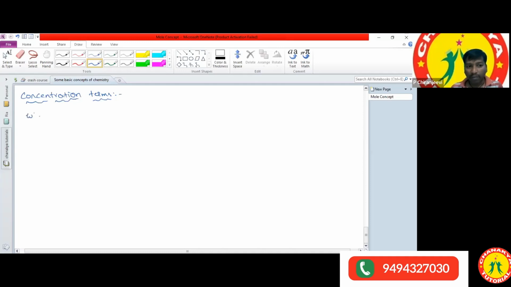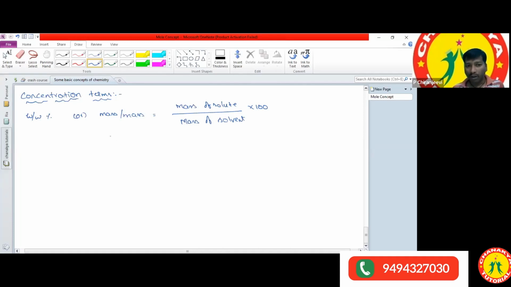Weight by weight percentage, or this we can also write as mass by mass percentage. How can we define mass by mass percentage? Mass of solute present in mass of solvent. Percentage means we have to multiply with 100. So now you have got the clarity: mass of the solute present in the mass of the solvent.